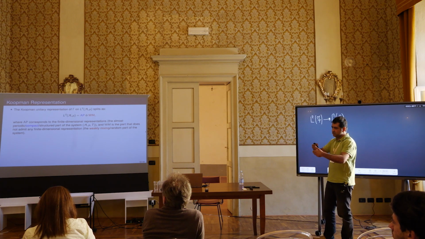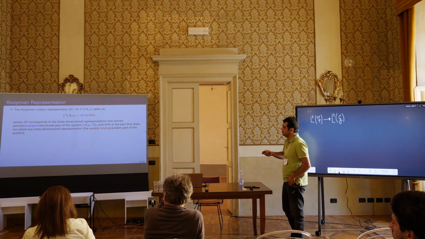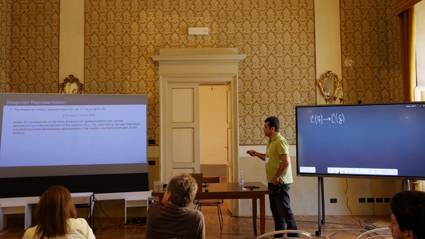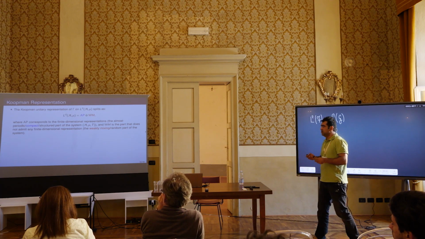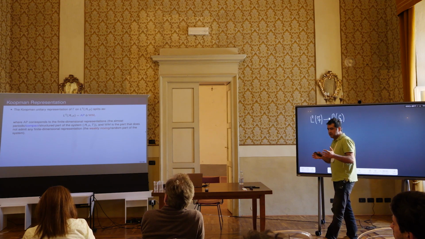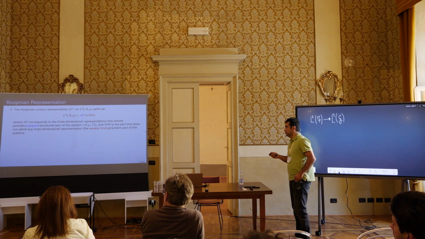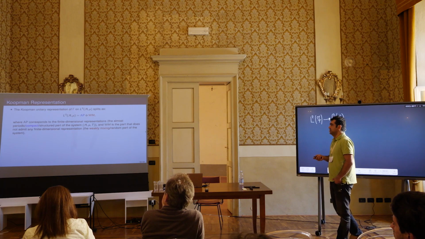So now, given a measure-preserving dynamical system, we have a basic representation of its Koopman operator. The Koopman operator is just a lift of the action on the space to the corresponding L2 space. And this gives a unitary representation of the external group gamma on L2, and this unitary representation splits L2 into the finite dimensional parts and into the parts which do not admit any finite dimensional representation.